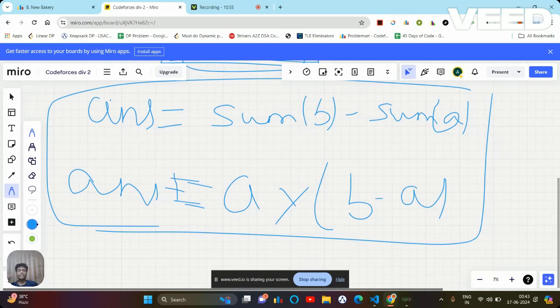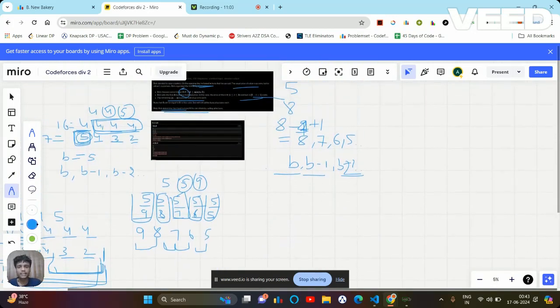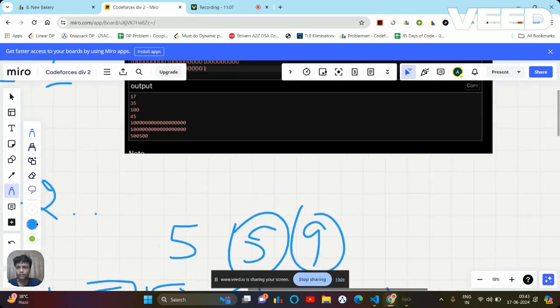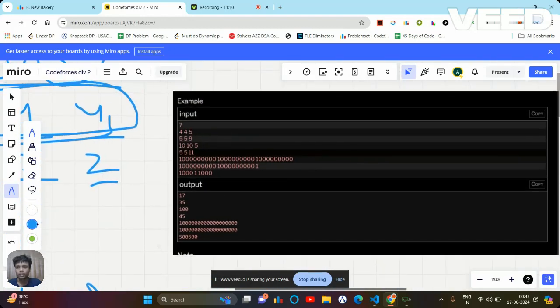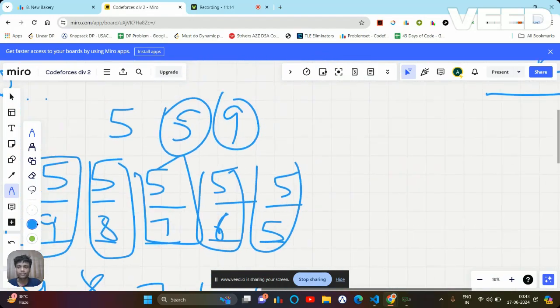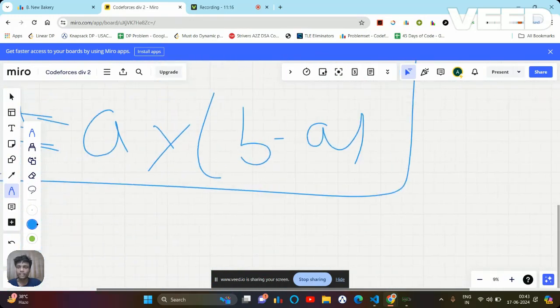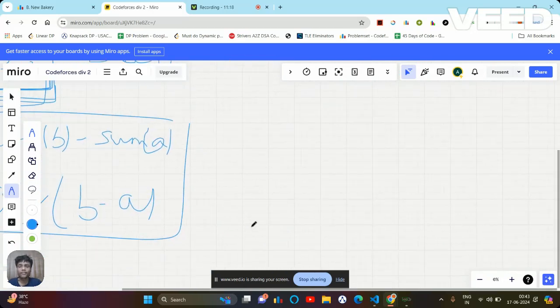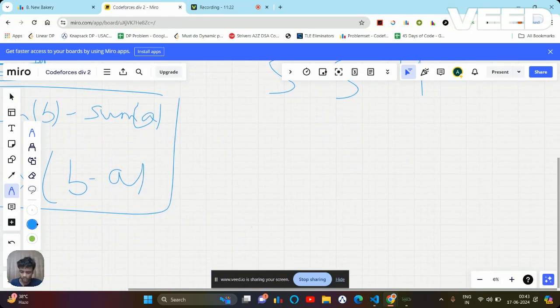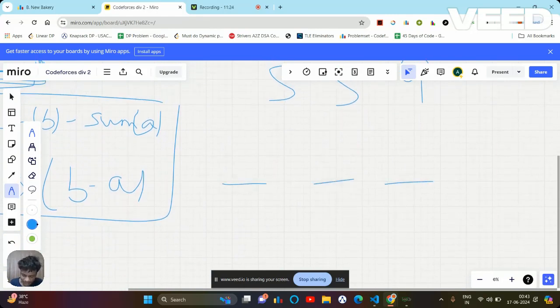Now, will it work for all the cases? Think about it. No. There are a few cases which I still need to handle. What are the cases? Let's take this example, 5 5 9. I have declared everything here. Let's say, will it work for the case 5 5 9 or not? First of all, I need to select 5 elements. Let's say I am taking